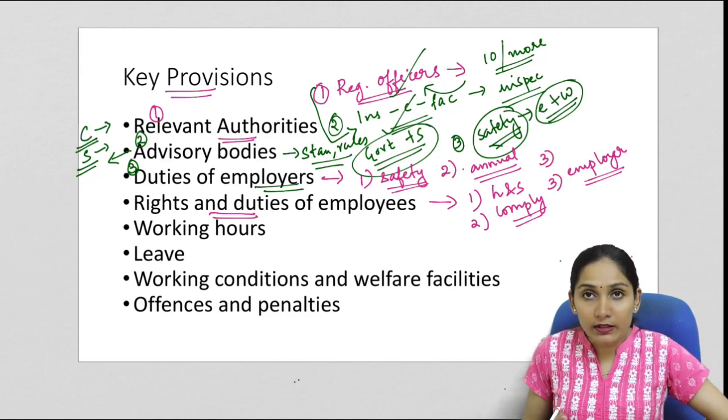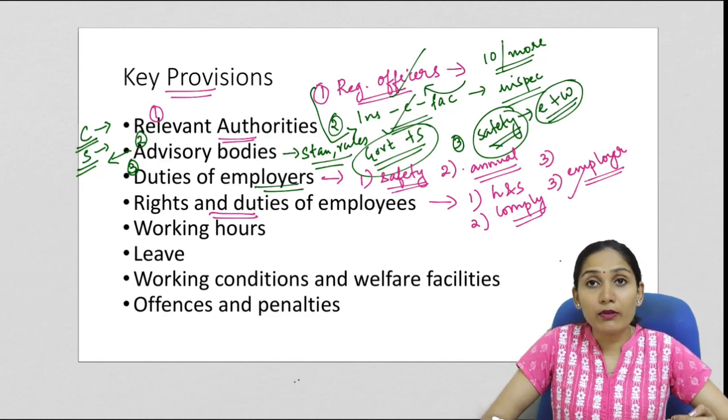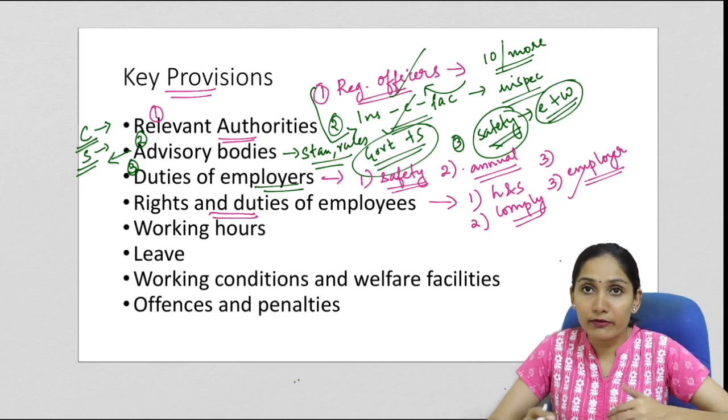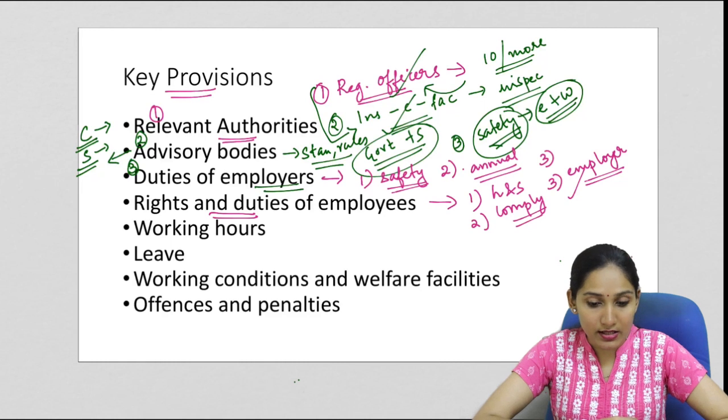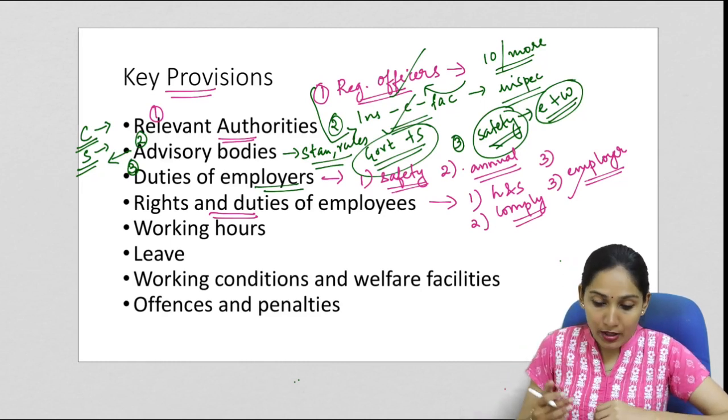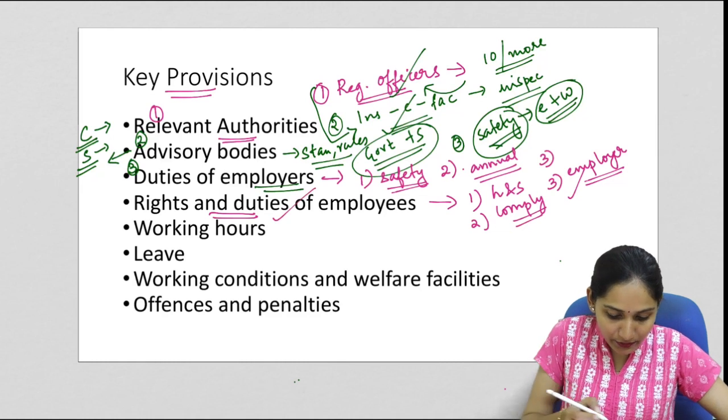And when we talk about the rights of the worker, the rights of the worker include, in any situation, the right to be informed about their safety conditions, about their working conditions, and to get relevant information from the employer. So these are the rights and duties of the employees.